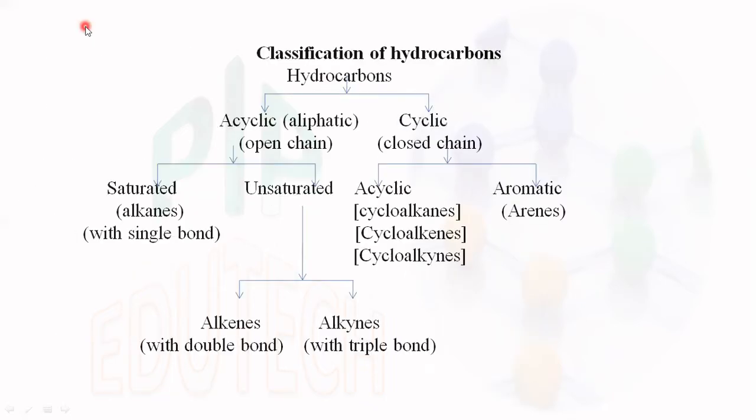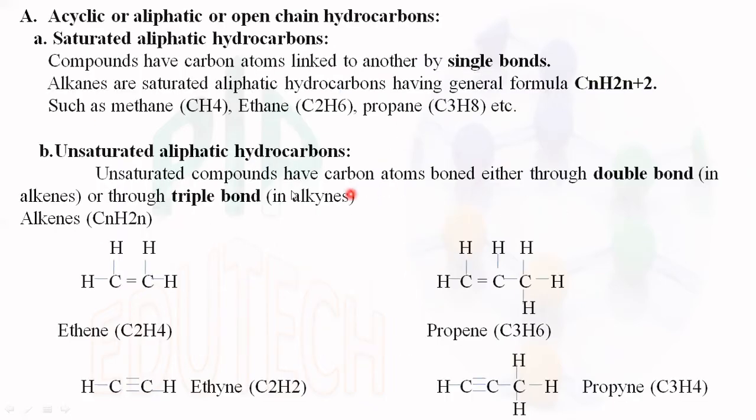So first, acyclic or aliphatic hydrocarbons. It is further classified as saturated and unsaturated. Saturated aliphatic hydrocarbons: the compounds have carbon atoms linked to one another by single bonds. Alkanes or saturated aliphatic hydrocarbons have the general formula CnH2n+2. Examples are methane, ethane, propane, etc.